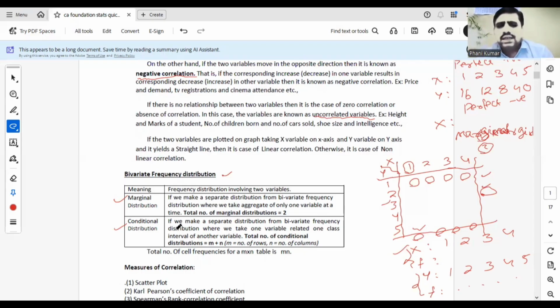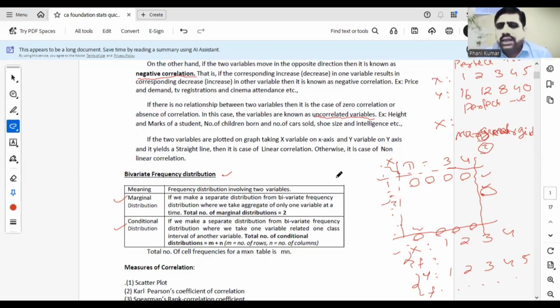Similarly, what is meant by conditional distribution? For each variable, a separate value is treated as a separate frequency. How many conditional distributions can you form from an m by n bivariate table? Suppose you have m rows and n columns. That means x is taking some m values and y is taking some n values. For each value, you can get a conditional distribution. For the x variable you can develop m, and for the y variable n. So total conditional distributions will be m plus n.